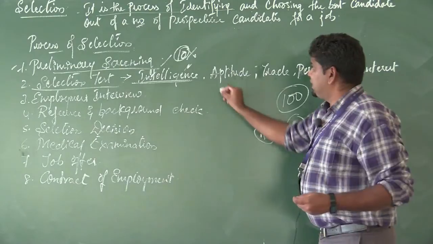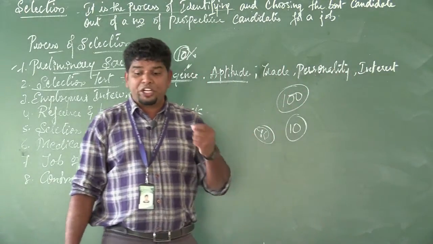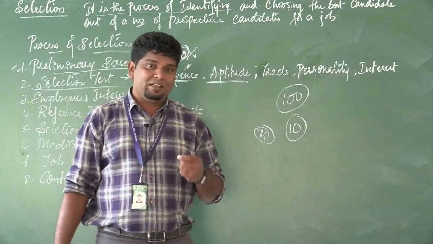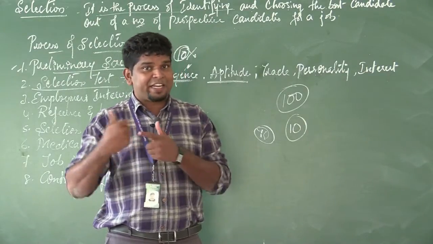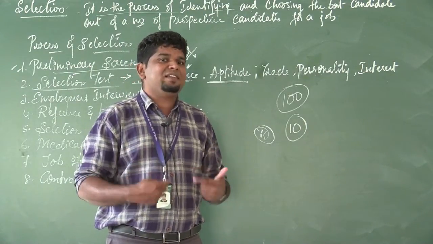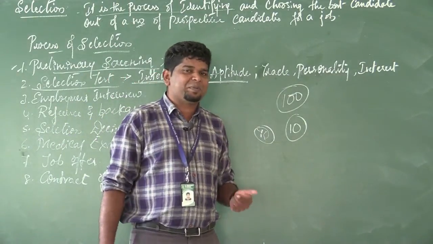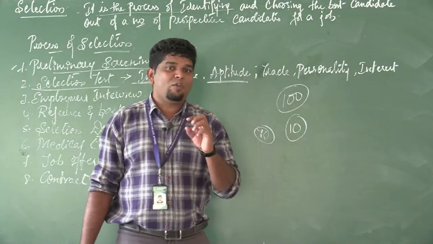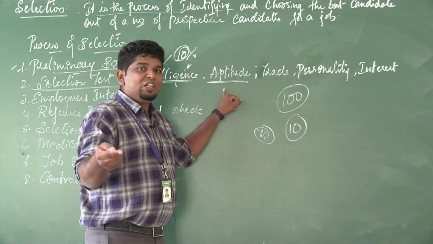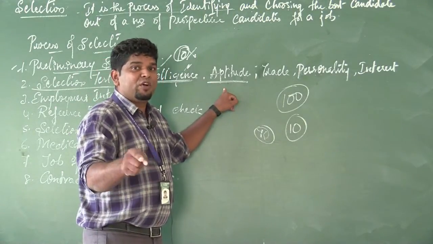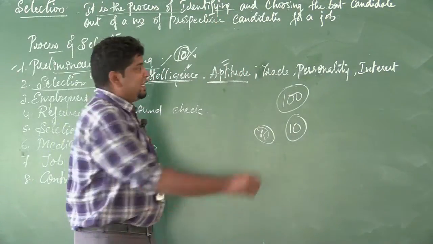Next, there is an aptitude test. An aptitude test is where they check an individual's potential for learning a new skill. Sir, I have a skill in marketing, but I have potential for the purchase department or a finance department. For that there will be a test called the aptitude test. It checks what potential you have for learning a new skill.